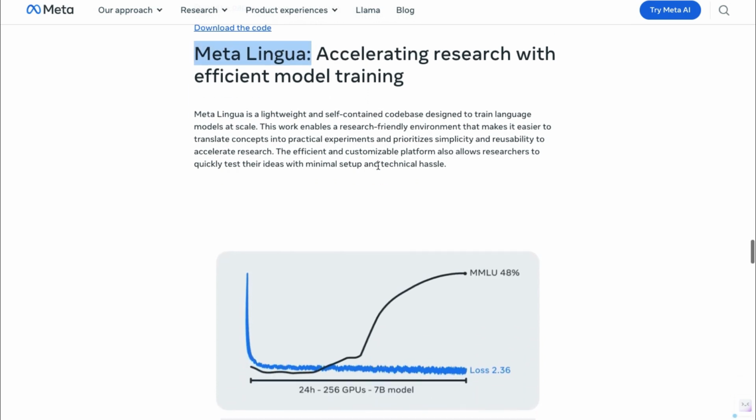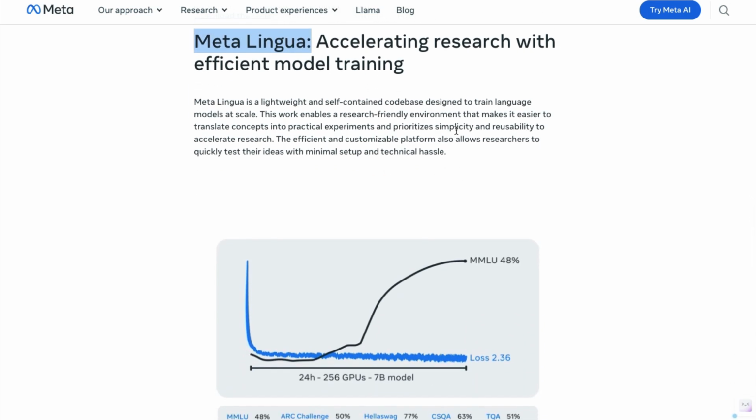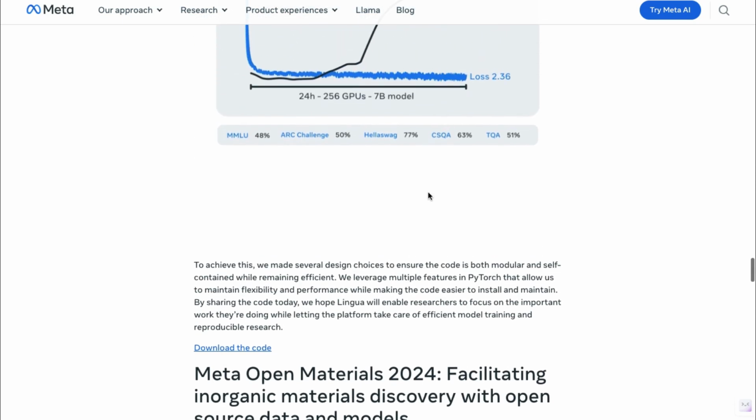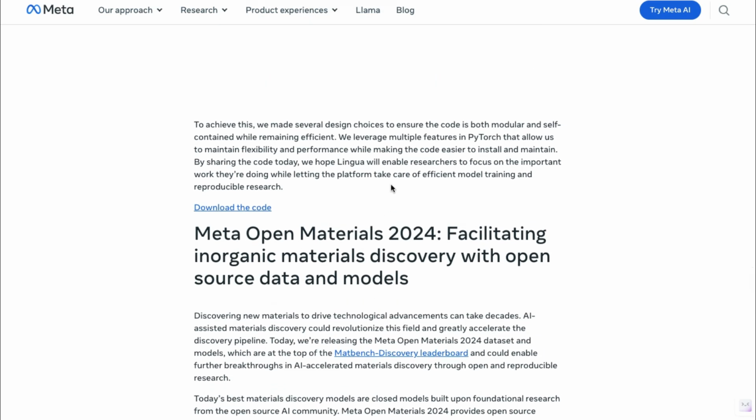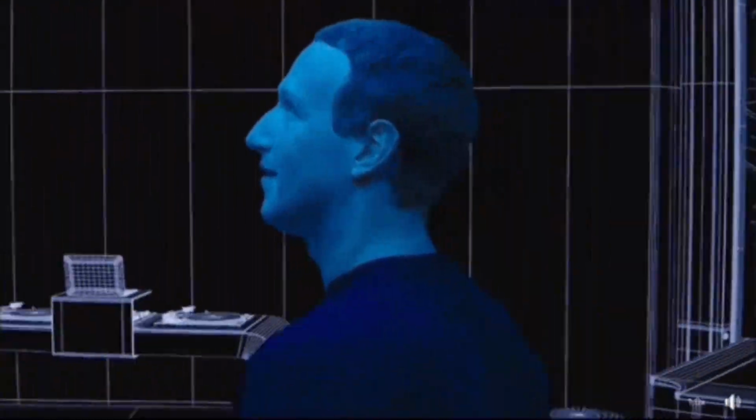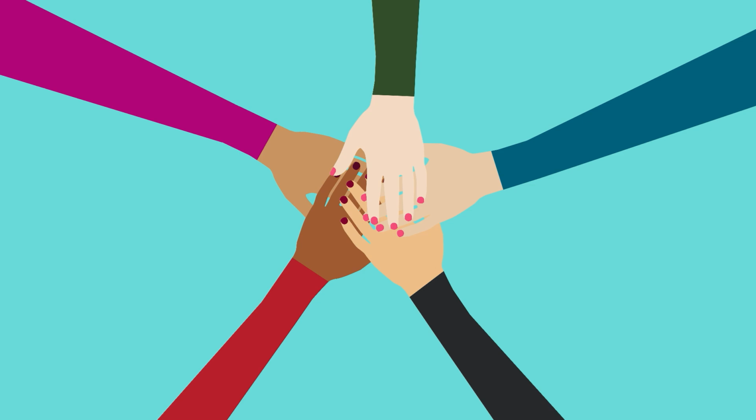Meta Lingua. This is Meta's new lightweight training framework designed to scale LLM training efficiently. It provides a streamlined, self-contained codebase built using PyTorch components to boost performance with lower computational costs. Meta Lingua shows promising improvements in training speed without needing excessive hardware resources. These developments demonstrate Meta's commitment not only to model performance but also to open-source collaboration. Meta's focus on open collaboration makes these resources more accessible to the broader community.